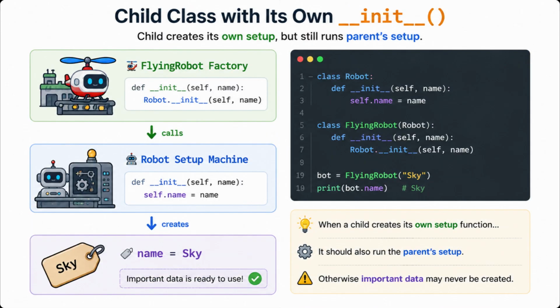Flying Robot is building itself, but it still needs the parent setup machine. So it calls Robot's Constructor. Otherwise, the robot might wake up and ask, "Wait, what's my name again?"